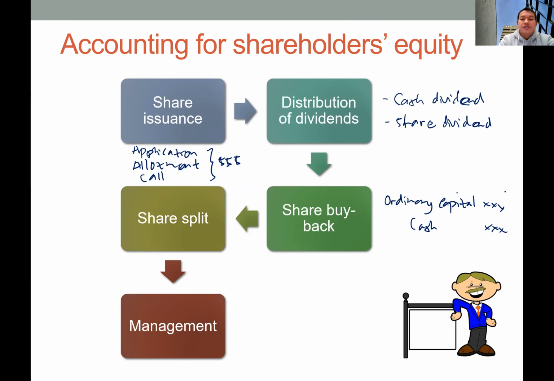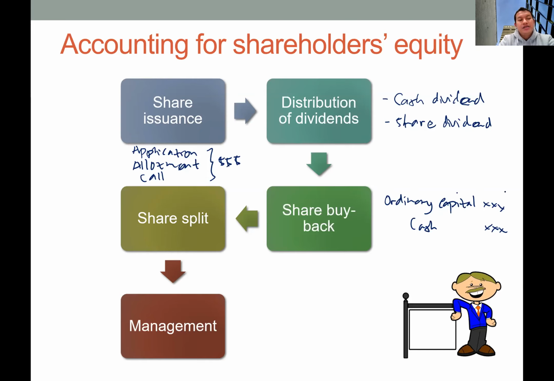Okay, and then we have a share split. In a share split, the company believes that the share price is too expensive or too high, which makes their share less liquid in the market. Now they want to make the share cheaper by increasing the number of shares supplied to the market. So now they have more shares in the market by splitting the shares, 1 to 5 or 1 to 10, something like that. And then they expect that the price will be lower after this share split.